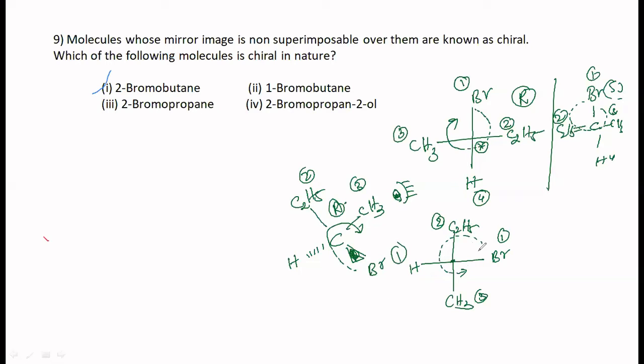It is giving you S configuration, but hydrogen is on the horizontal line. See to it that hydrogen comes to the vertical line, because out of plane bonds should be in the horizontal line and the least priority group should be in the vertical line. So that is the reason you should take the opposite one. This will be R configuration. Okay. Got it? Any doubt? These are all asked.